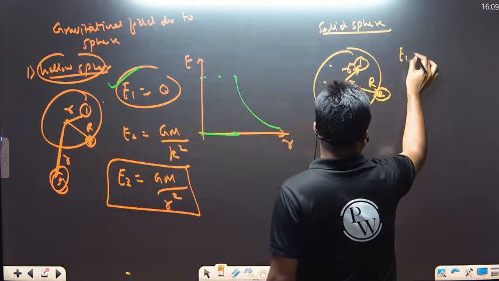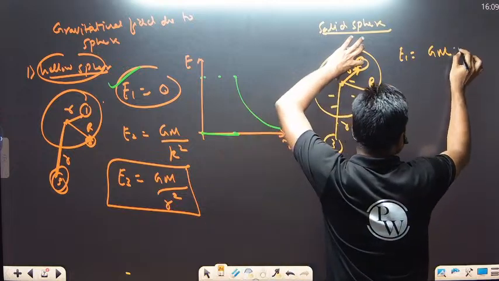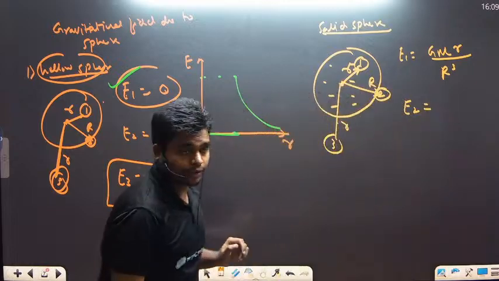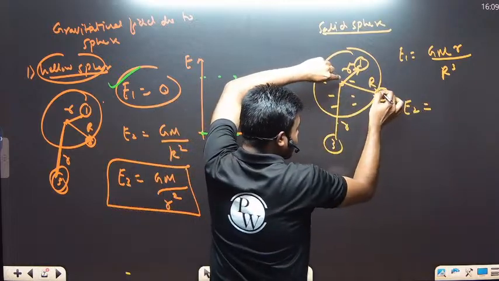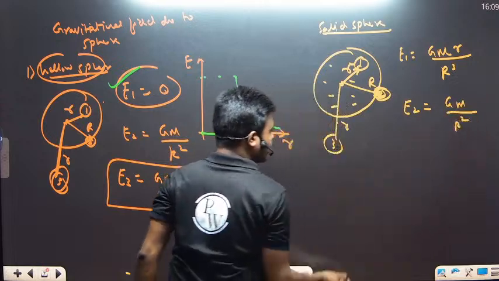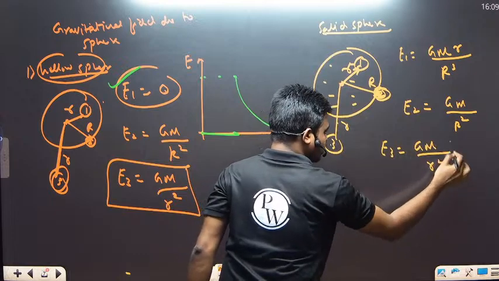So at point 1, E is equal to GM, where M is the total mass, into this distance r, divided by R cubed. Second, the E2 value, the gravitational field on the surface, is given by GM divided by R squared. At the third point, the E3 value is given by GM divided by small r squared.